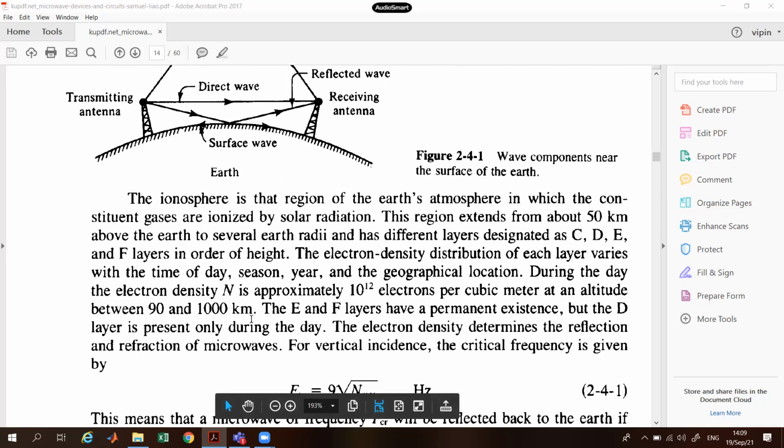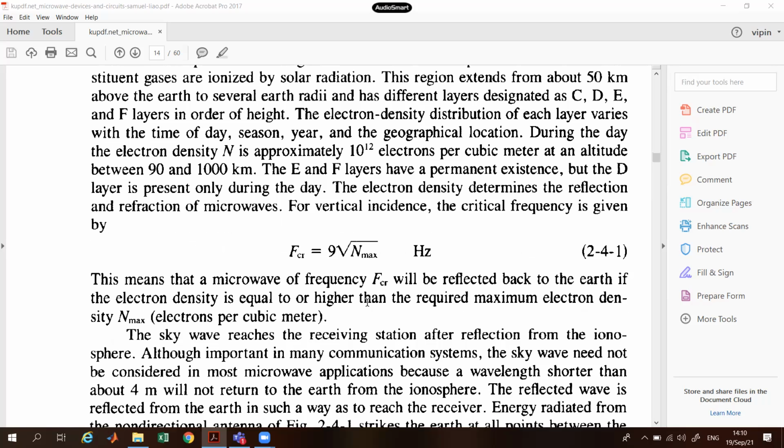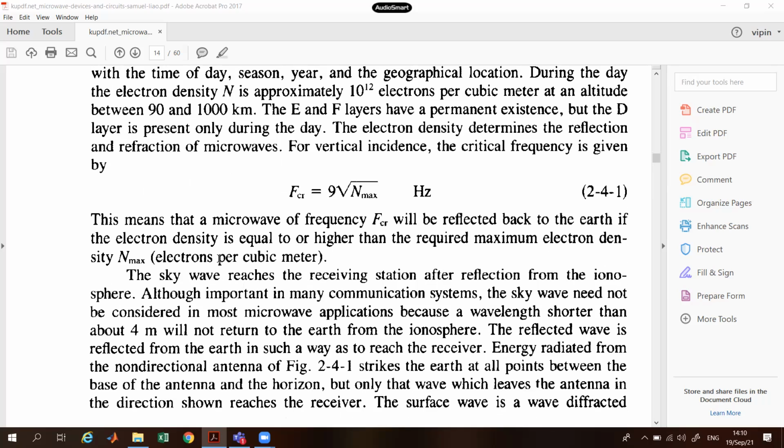990 and 1000 kilometers. The E and F layers have a permanent existence, but the D layer is present only during the day. The electron density determines the reflection and refraction of microwaves. For a vertical incidence, the critical frequency is given by f_cr equals 9 times root of N max, where N is the number of electrons. This means that a microwave of frequency f_cr will be reflected back to the Earth if the electron density is equal to or higher than the required maximum electron density N max.